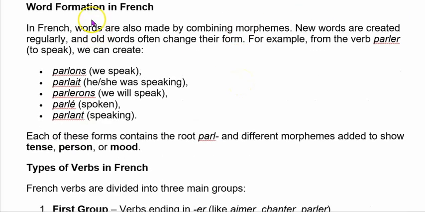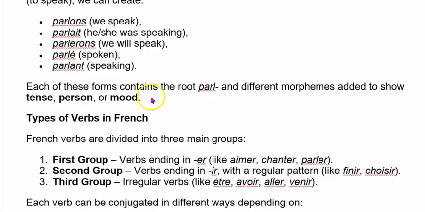So, word formation in French. In French, words are also made by combining morphemes. New words are created regularly and old words often change their form. For example, from the word parler, we create parlons, parlerons, parlant. Each of these forms contains the root parl and different morphemes added to show tense, person or mood.